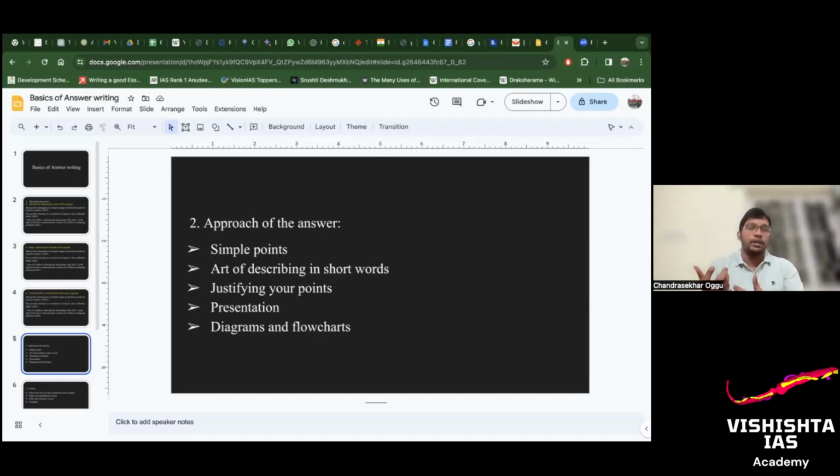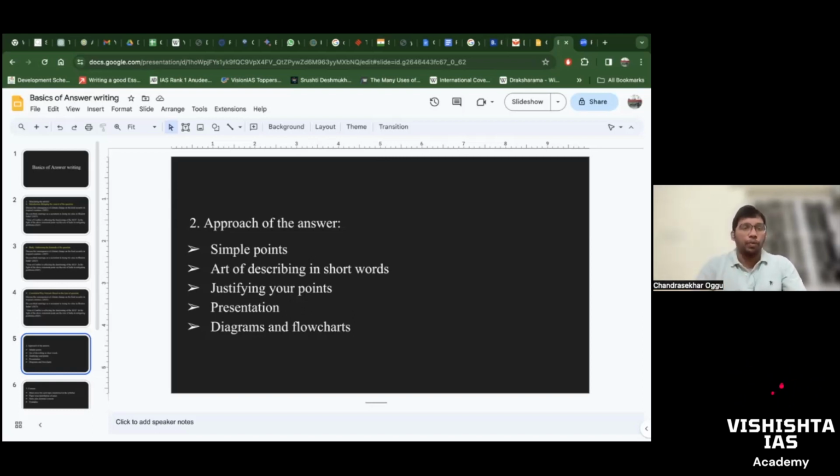So develop it. If you are writing, like, marriage is a sacrament or not, and your analysis is more than 4, 5 lines, just develop it. Practice a lot of answers and then try to express them in just 2 lines. Okay, so that art is to be developed.